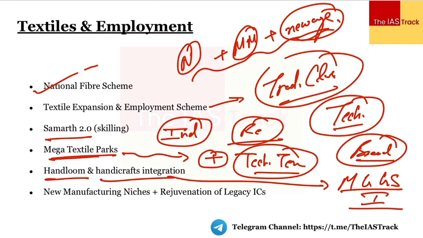For you must have heard about the geographical tags, right? And we'd also focus upon the market access. We'll make sure that we have market access in different corners. And this is very good because recently we have signed the free trade agreement with Europe, with the European Union, right? India-EU free trade agreement. And we are going to benefit a lot, especially when we talk about the textiles.